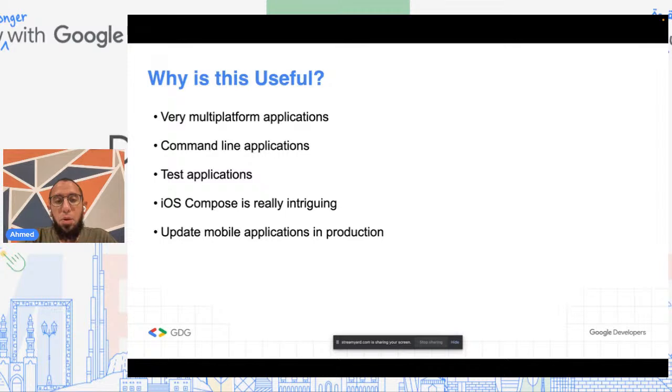And as we all know, when we update mobile apps, you release a new release today, you don't get a huge amount of adoption until sometime down the road. And this could be very powerful for things like that as well.